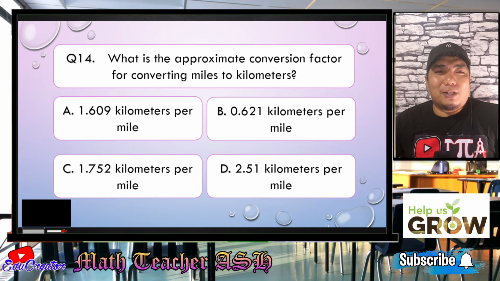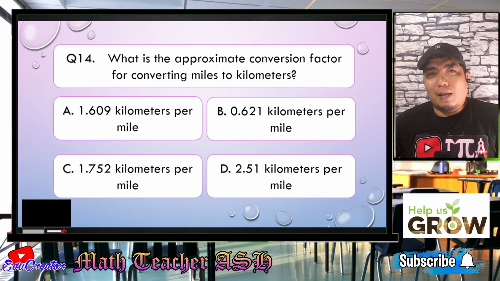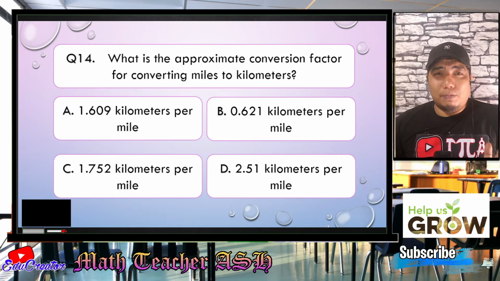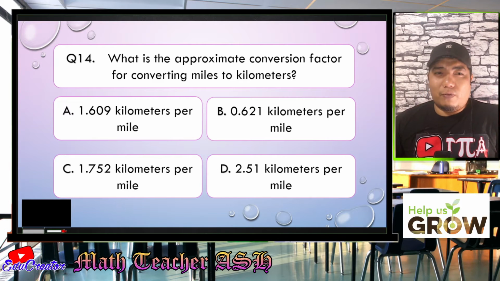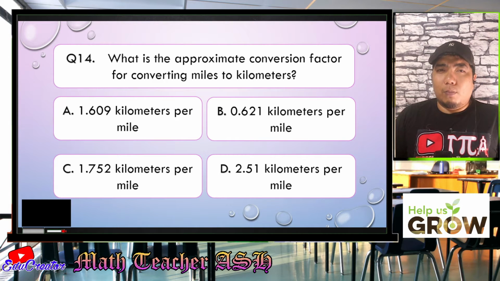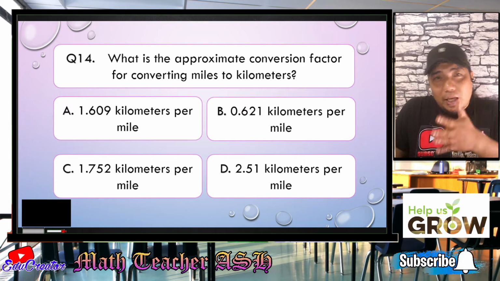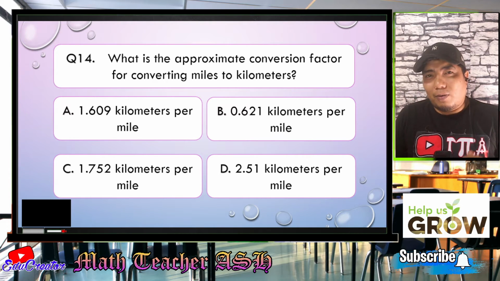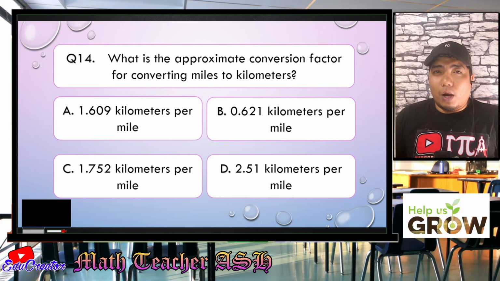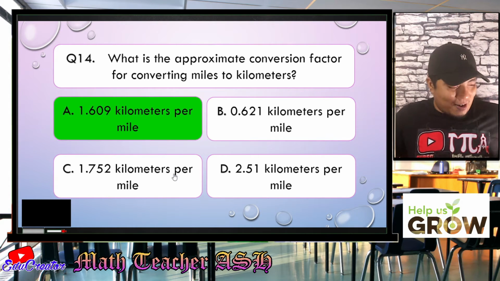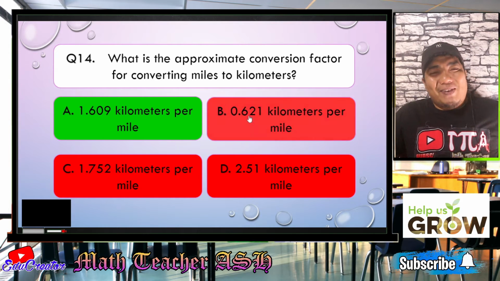All right, math learners, in converting miles to kilometers, just consider first, which is bigger? Is it the mile or the kilometer? All right, very good. The mile is bigger than the kilometer. So if you are converting miles to kilometers, you will be multiplying by a number bigger than one, because in order to become kilometers from a mile, you will be using 1.609, and that is letter A. Okay. Easy, right? Very easy, my dear math learners.